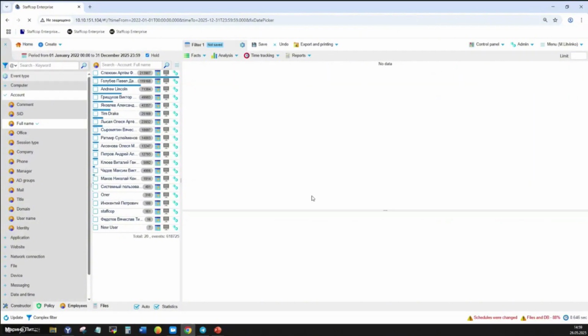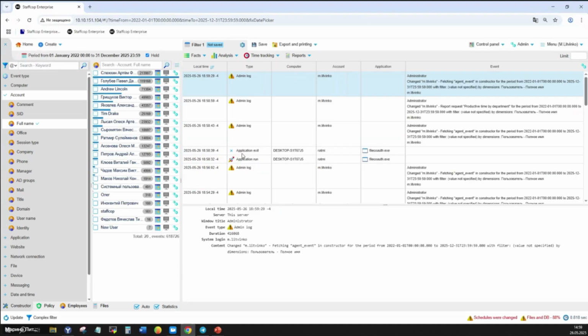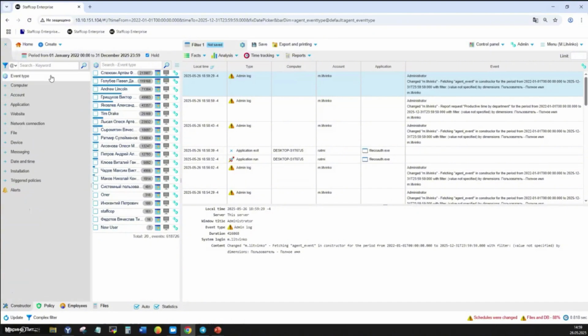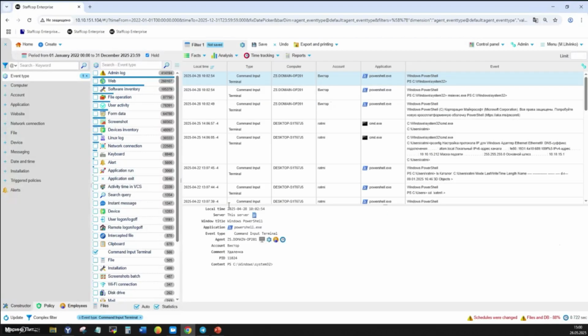So what about updates for agents? They also include new functionality. We can find it here in the button of event type. For example, this is PowerShell interception. Now, in the new version of Staffcop Enterprise 5.6, the Windows agent includes interception for command input and output in the PowerShell terminal. Based on interception results, this event type is generated.